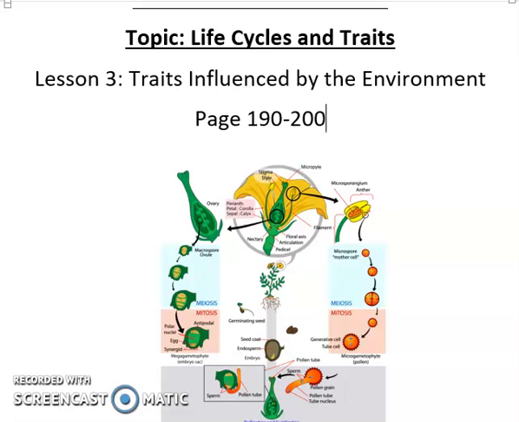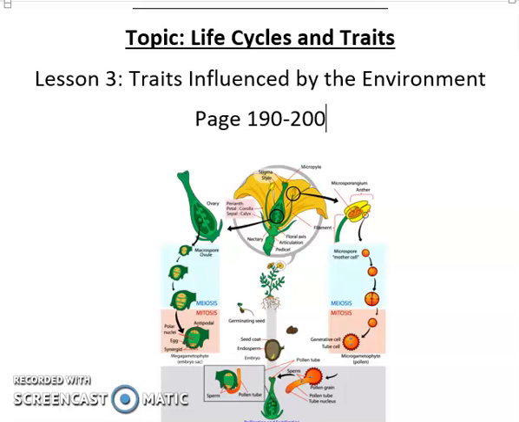We're starting on page 197 for traits influenced by the environment, page 197, and the header is environmental factors. As you just learned, the amount of water in the environment can affect inherited traits of the cactus. This is because the environment can influence or have an effect on inherited traits. Water is just one factor in the environment that can influence inherited traits.